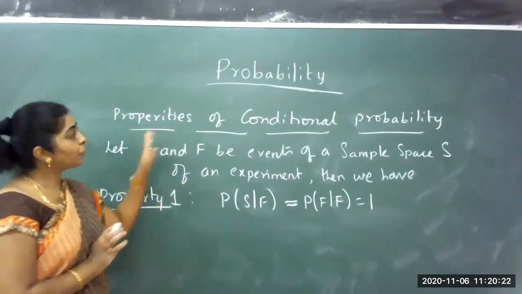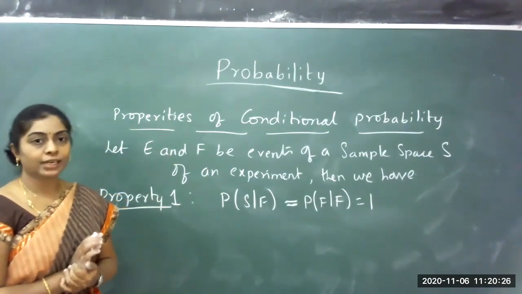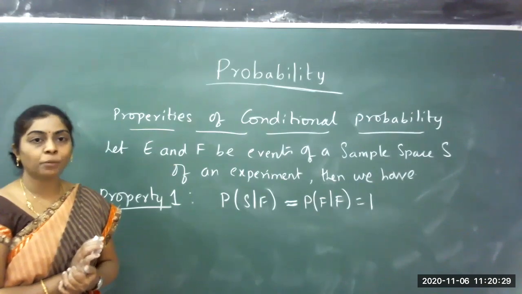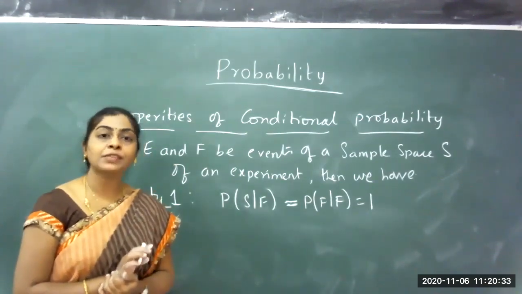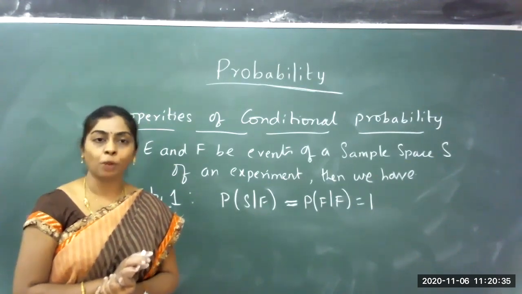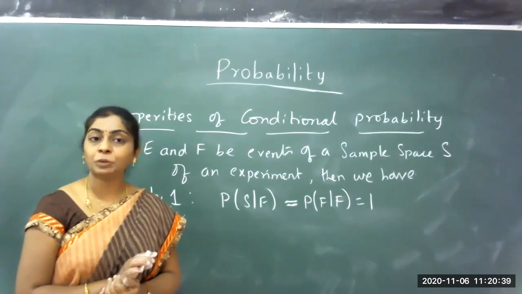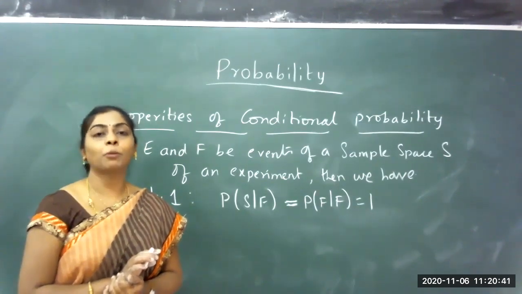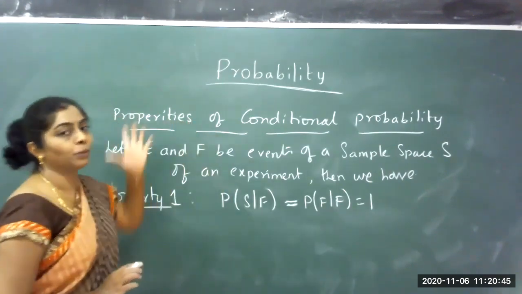Next one, properties of conditional probability. We defined what a conditional probability is. The conditional probability of event E given that F has occurred is given by the probability of E intersection F divided by the probability of F, the event which has occurred. Based on that, we will work out a few properties.